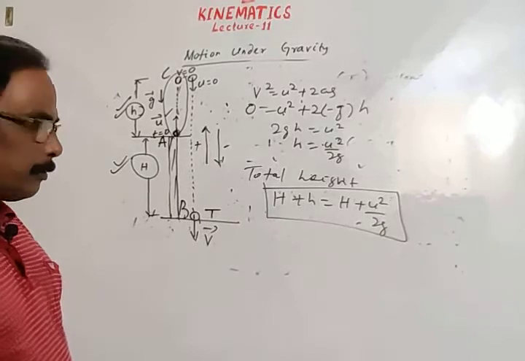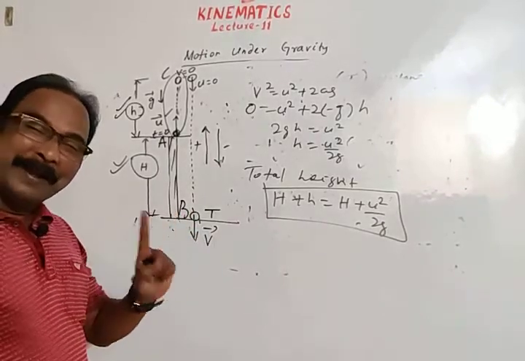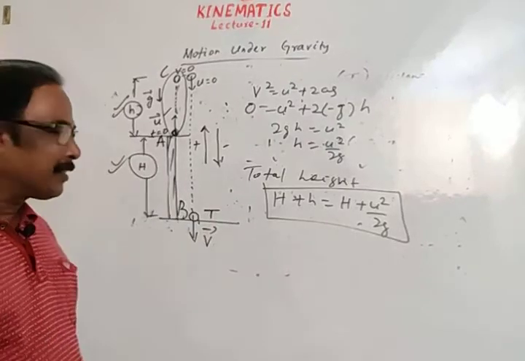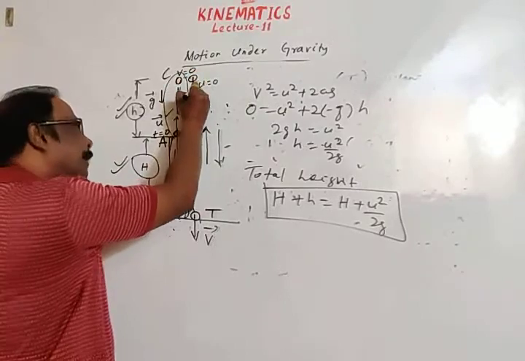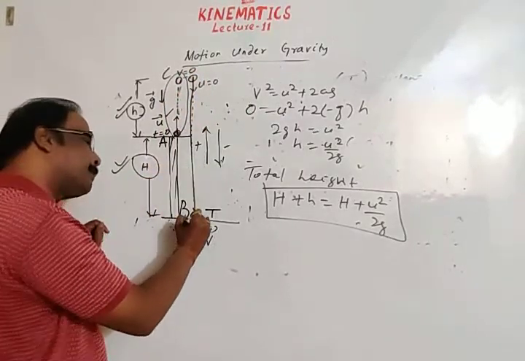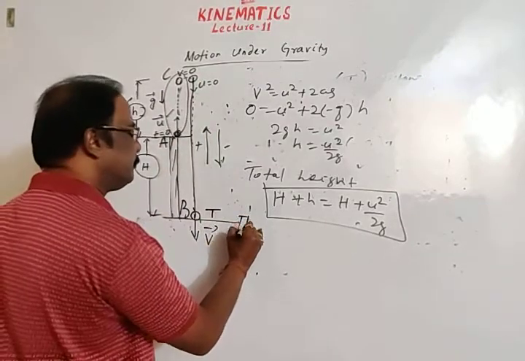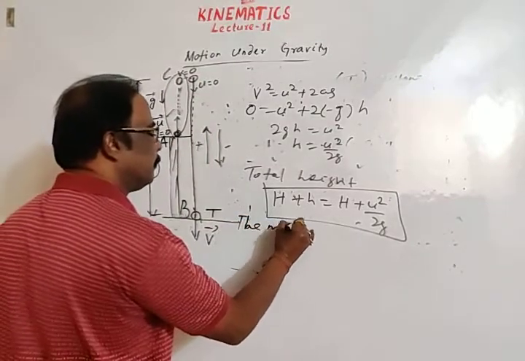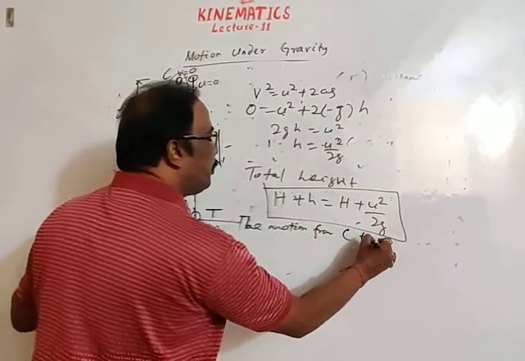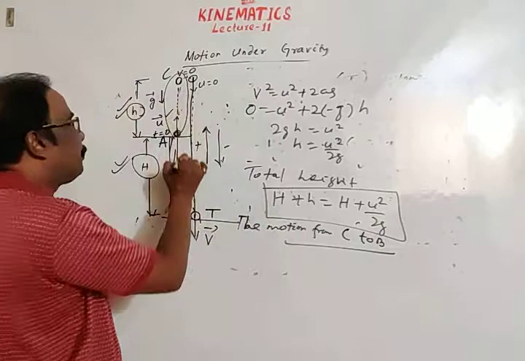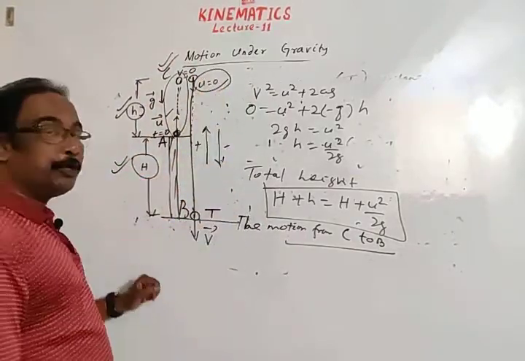Then it may be asked, what is the velocity of striking? With what velocity does the body strike the surface? From this height the body again comes back to the surface, so consider the motion from C to B. At position C, initial velocity is 0.